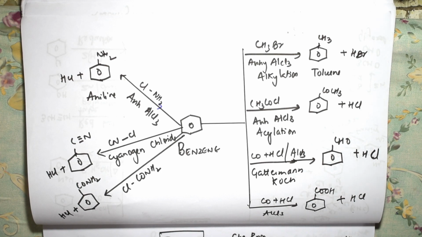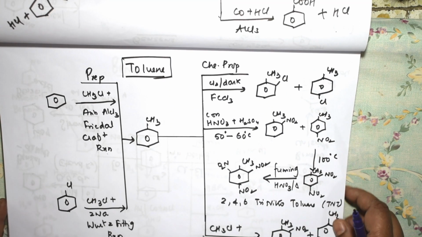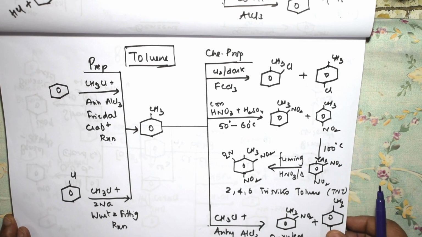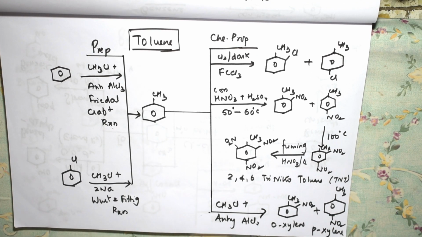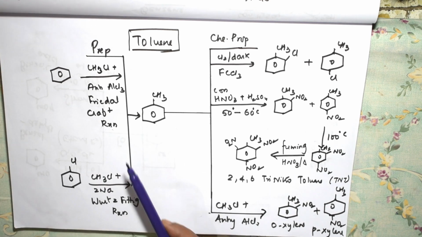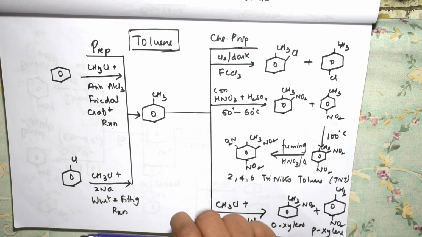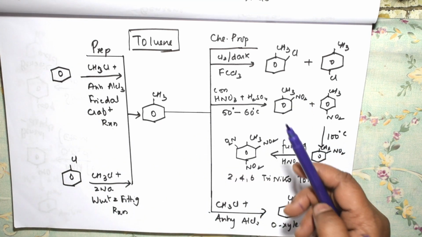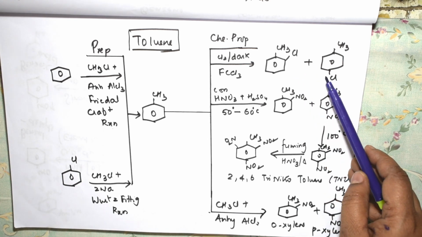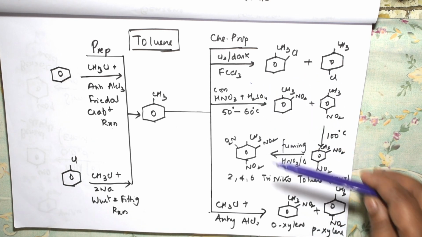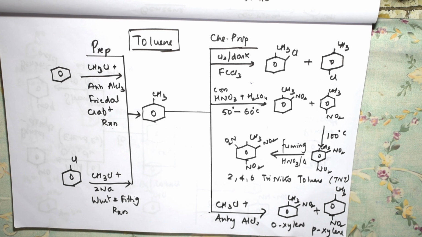Now let us come and see the toluene conversions. Just check the toluene conversions. I think it's visible, right? So this is clear, I think students, right? Now see the toluene conversion. These are the preparations of toluene. I can prepare toluene using Friedel-Crafts reaction, Wurtz-Fittig reaction. Further, this toluene I can convert, because it is ortho-para directing, at the ortho and para positions: chlorination, nitration, Friedel-Crafts alkylation. I have shown all the ortho-para directing groups.